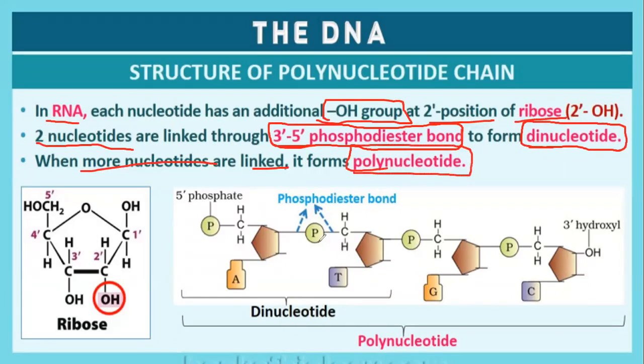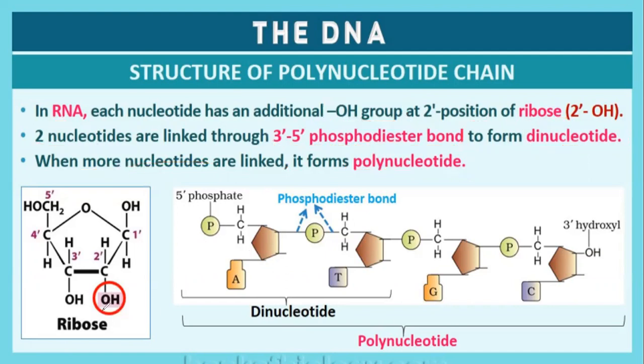All these are very important. Instead of an H group, RNA contains a hydroxyl group, and this makes the difference between RNA and DNA sugar structure. In this slide we have studied the 3',5' phosphodiester linkage, the dinucleotide, the ribose sugar, and the polynucleotide chain, with phosphodiester linkages between two nucleotides.